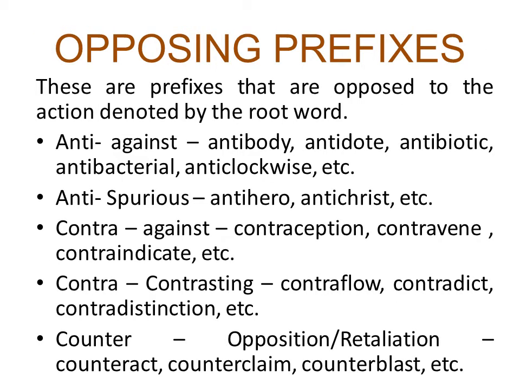Then talking about the opposing prefixes. These are prefixes that are opposed to the action denoted by the root word. Whatever action the root word is symbolizing, when we add this prefix, it is opposed. It becomes the opposite of that word totally. A very famous opposing prefix is anti. Anti has two kinds of meanings. Anti is against also, and anti is spurious also.